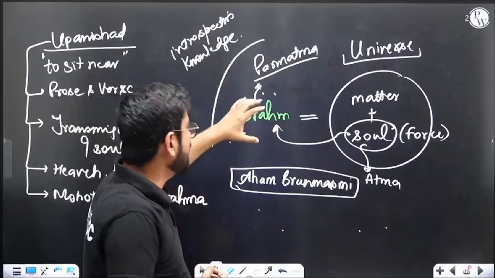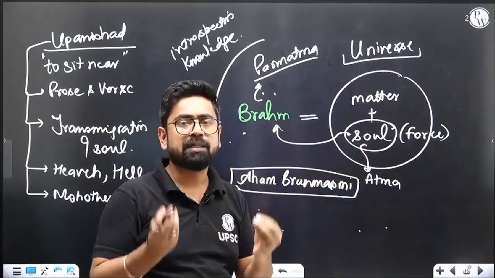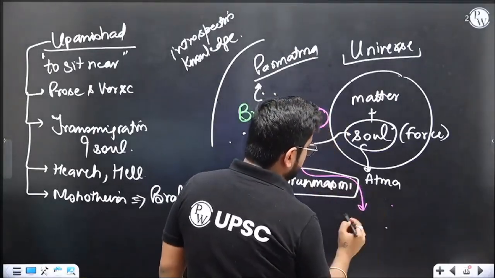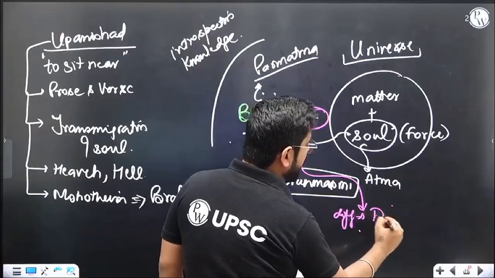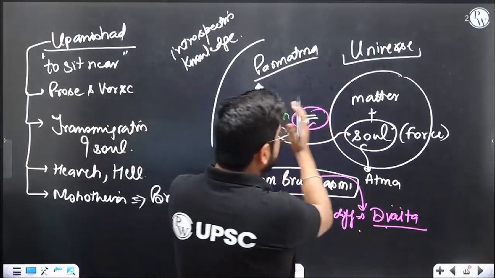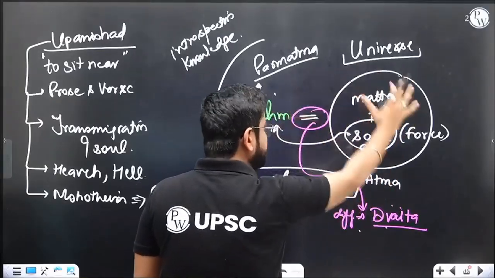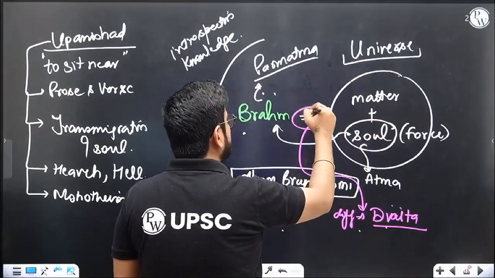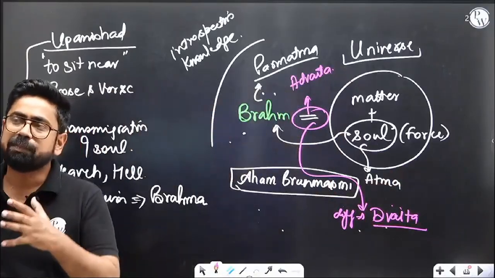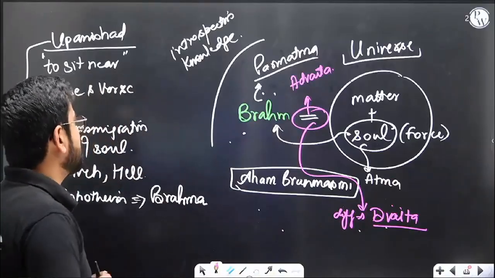The enlightened person can comment that Brahma and the universe are separate, or a few people will say that they are different. If they are different, that philosophy will be called Dvaita. Dvaita means two. If some philosopher says that both Brahma and this universe are the same, or the Atma and universe are the same, this philosophy will be called Advaita. And there can be more development over it. Various philosophers will take different cues from this Upanishadic thought.